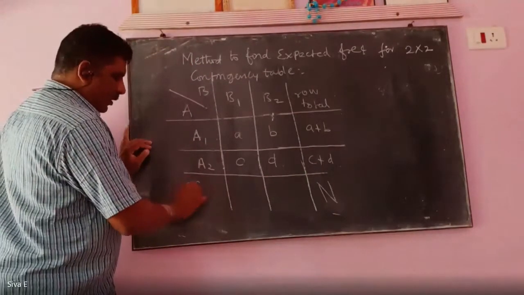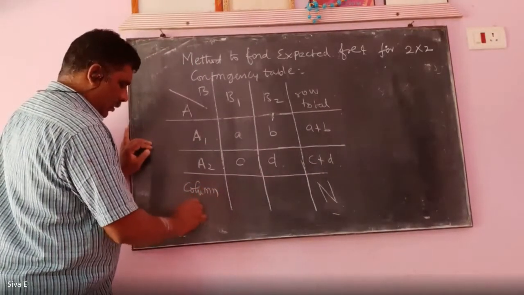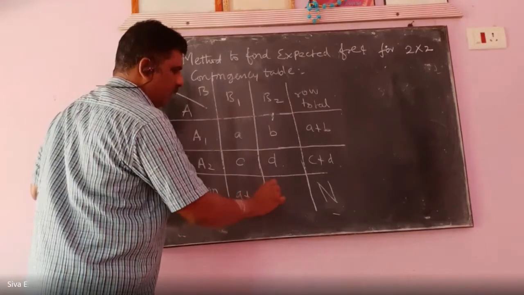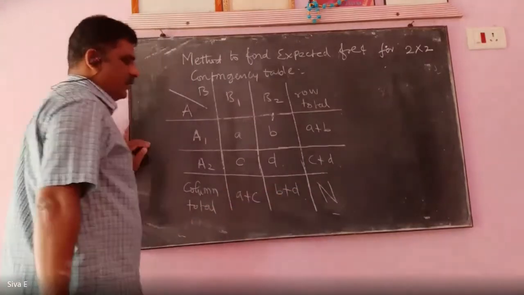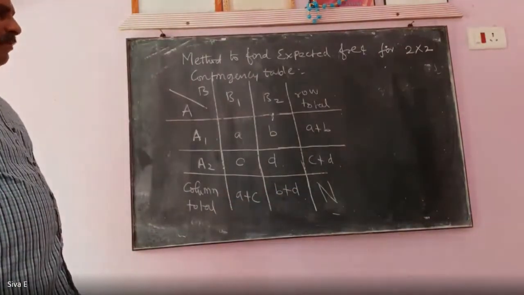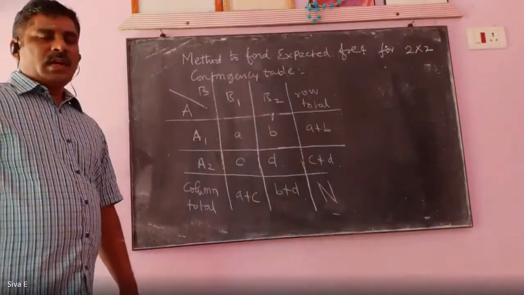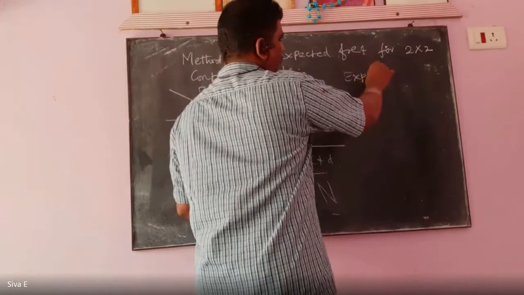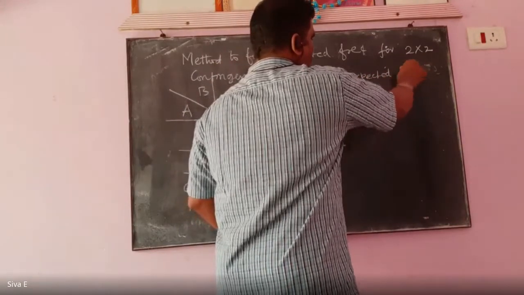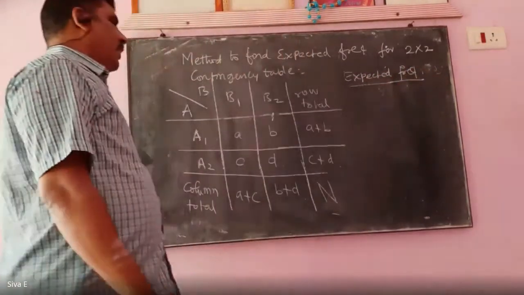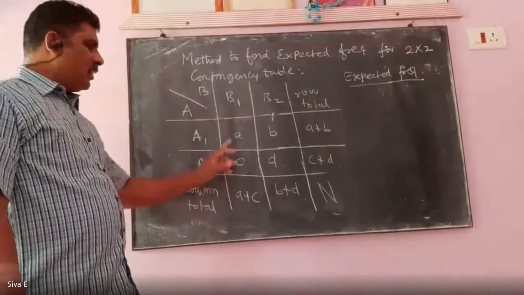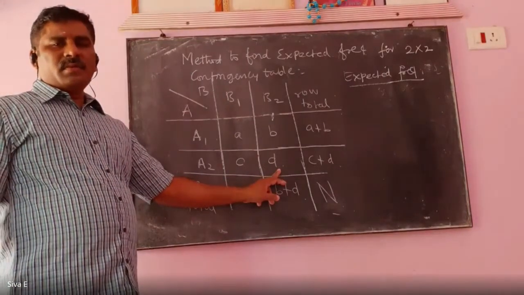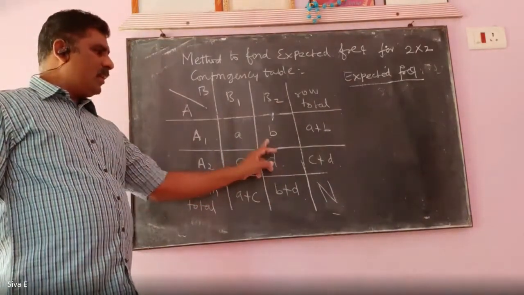Here the column total is a plus c, b plus d. How to find the expected frequency? These a, b, c, d are the observed frequencies. We have to find the expected frequency for a, b, c, d.